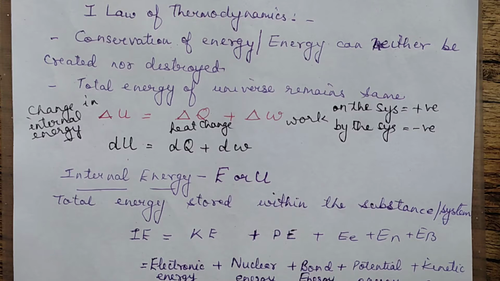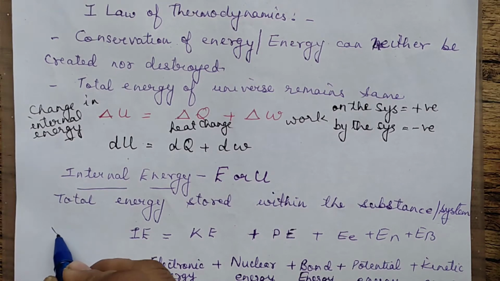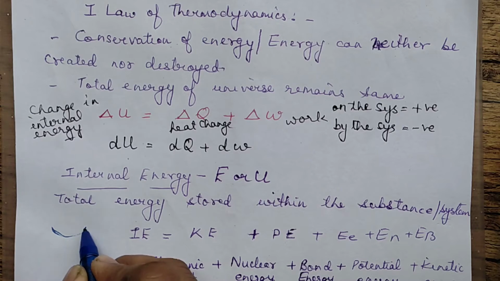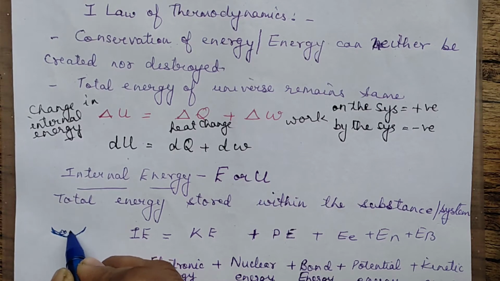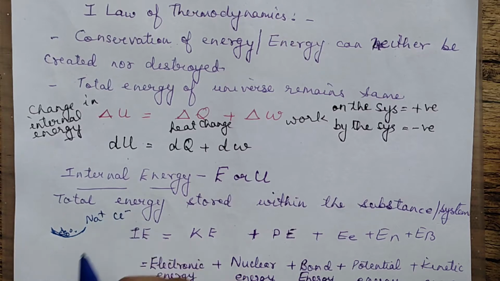Let us understand. You can write like this: internal energy is the sum of various forms of energies. Now, which forms are there? In that particular example, if we are taking NaCl, in NaCl there will be Na plus ions and there will be Cl minus ions.